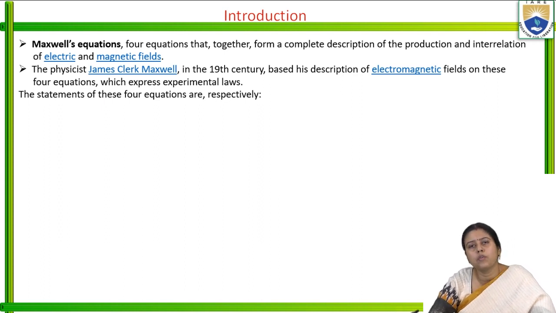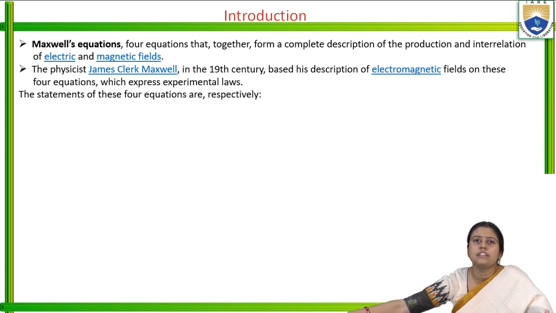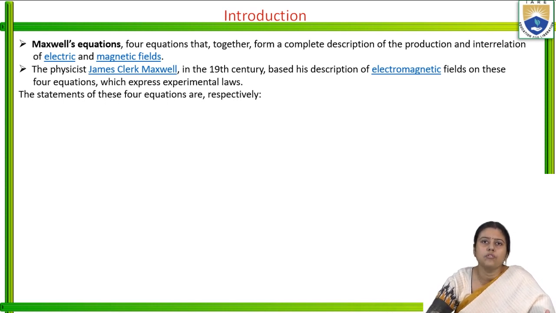So Maxwell gave four equations. Maxwell's equations are four equations together, and each equation has one integral form as well as one differential form. Together they form a complete description of the production and interrelation of electric field and magnetic field.